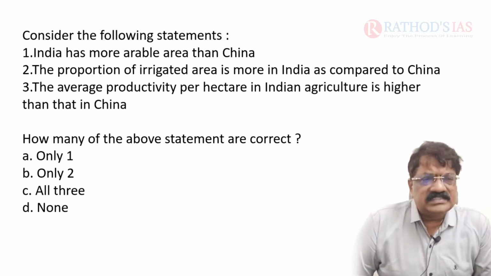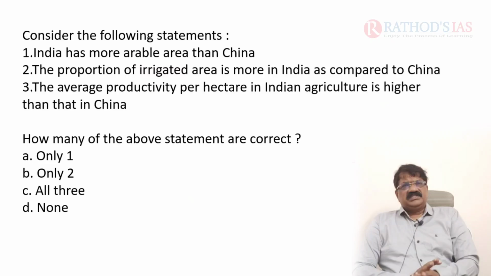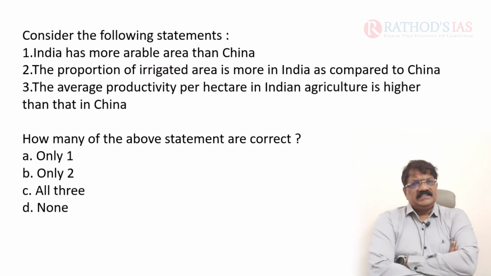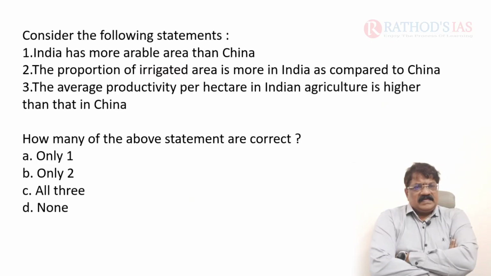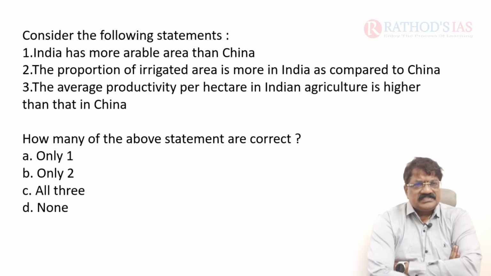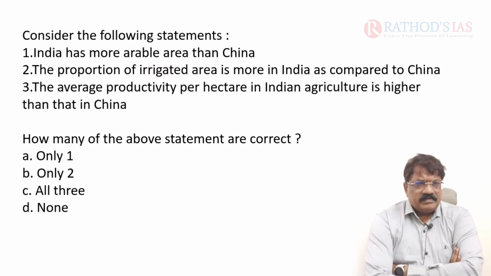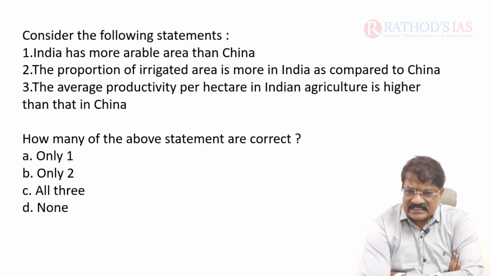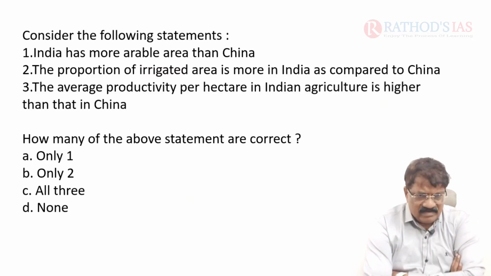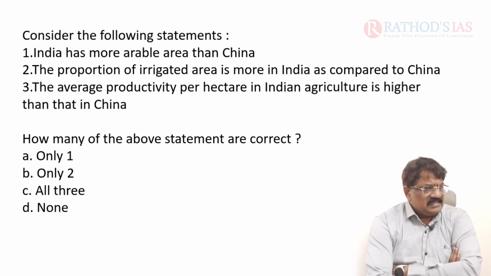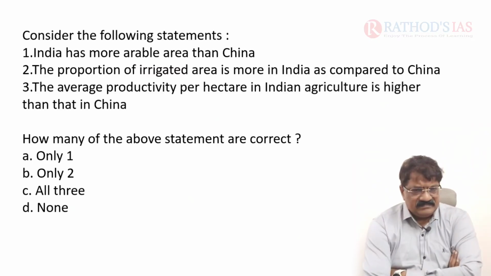The question is, consider the following statements. The question was asked in 2023, in Civils. Consider the following statements. India has more arable area than China. The proportion of irrigated area in India is higher as compared to China. The average productivity per hectare in Indian agriculture is higher than that of China.